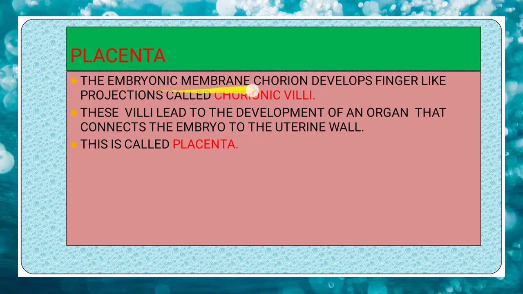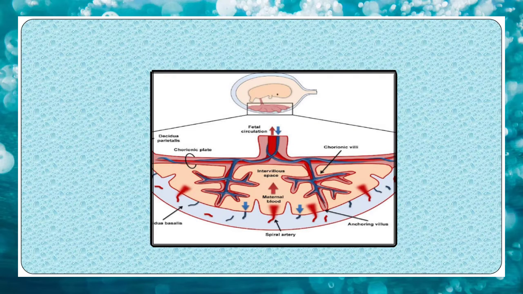Placenta. The embryonic membrane chorion develops finger-like projections called chorionic villi. These villi lead to the development of an organ that connects the embryo to the uterine wall. This is called placenta. Here you can see the picture of placenta. Placenta is a disc-shaped structure. Here the chorionic plate is shown. These are the finger-like projections.